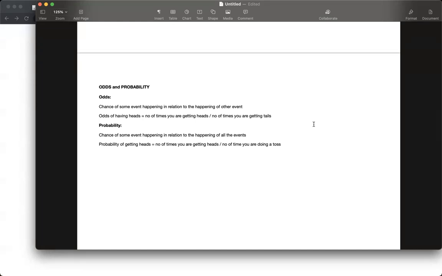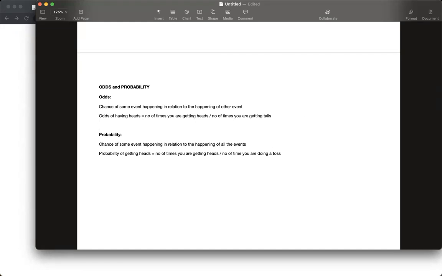Now, if we talk about the main formula which we would use in our questions, what is it? The formula of probability is basically odds divided by 1 plus odds. And the formula for odds is basically probability divided by 1 minus probability.